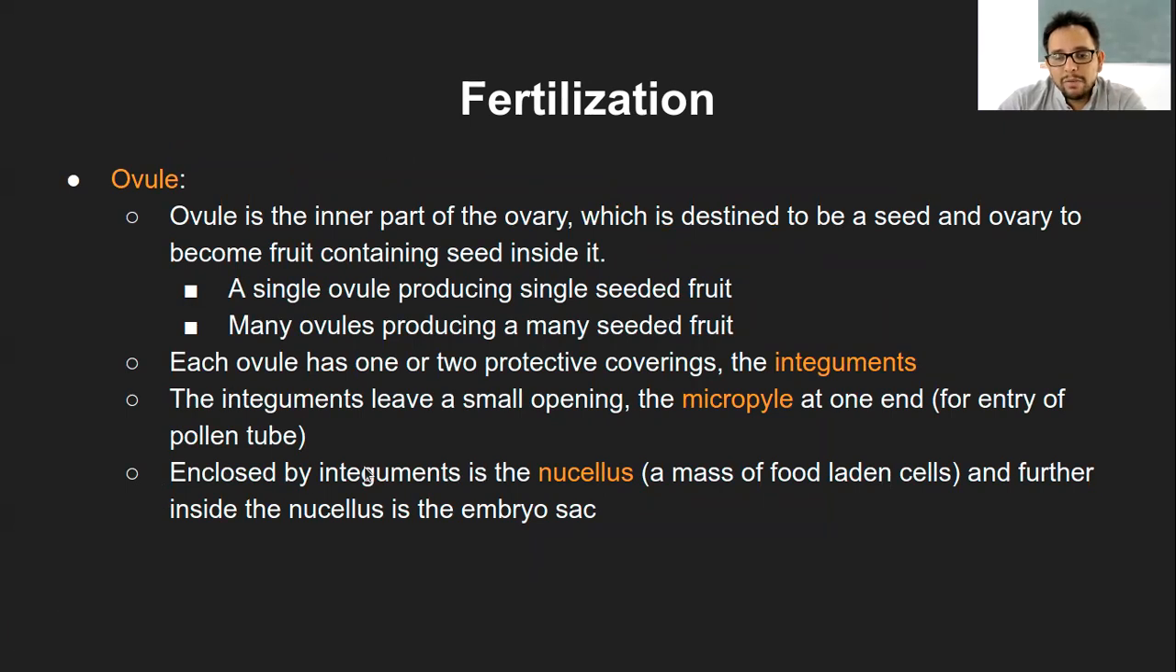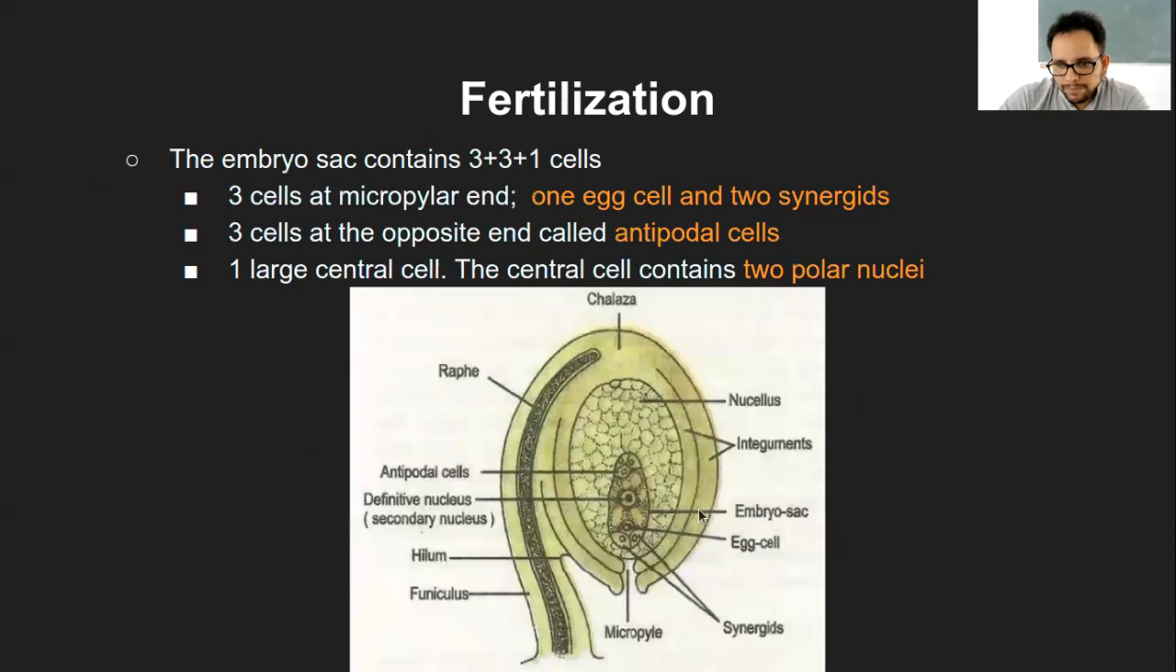Enclosed by the integument is the nucellus. Now, do not confuse this with the nucleus. Nucellus is actually the mass of food, that means the nourishing cells of the ovule, which has quite a lot of nutrition, and that is why it is called nucellus. Again, the whole of the inner portion, which we otherwise called the cytoplasmic space, is part of the nucellus, and these are highly nutritious cells.